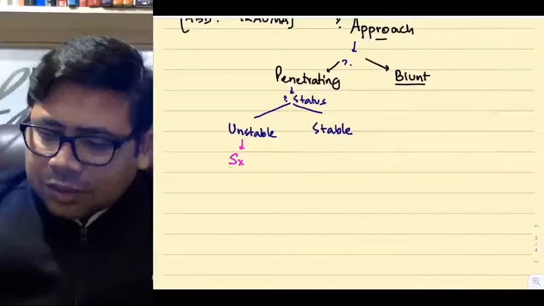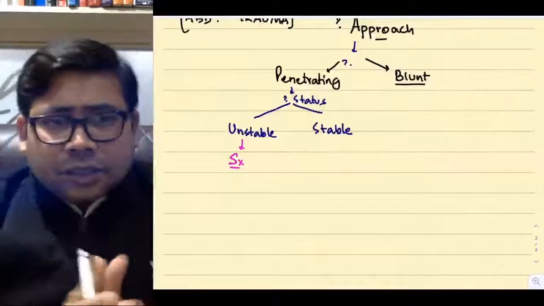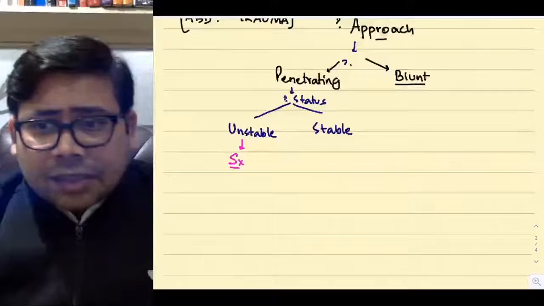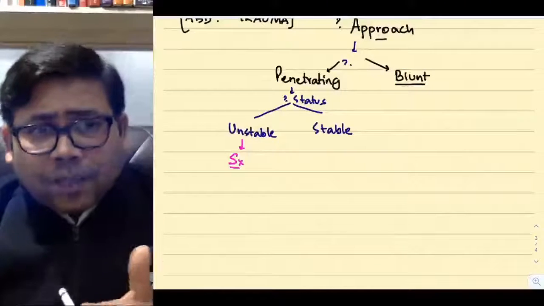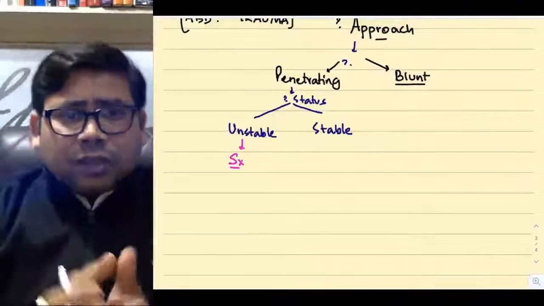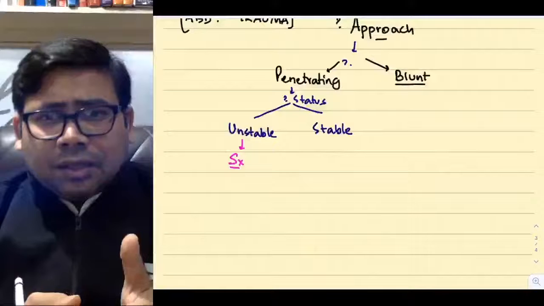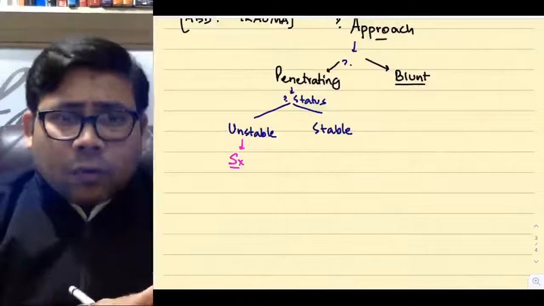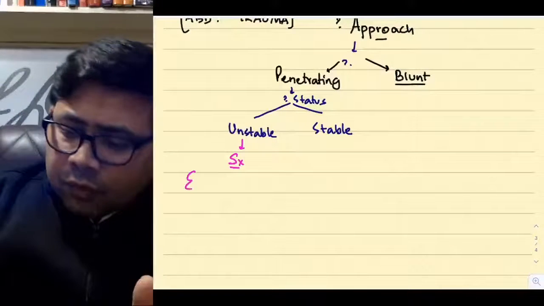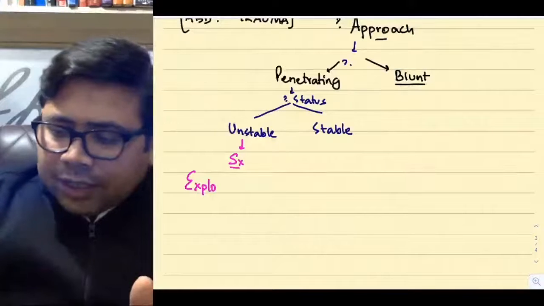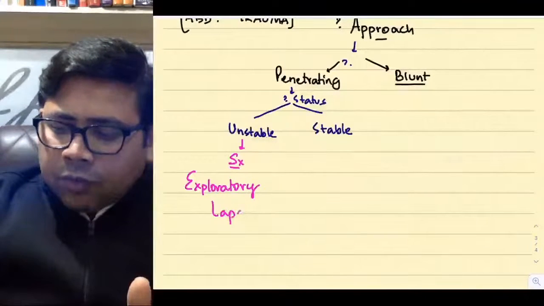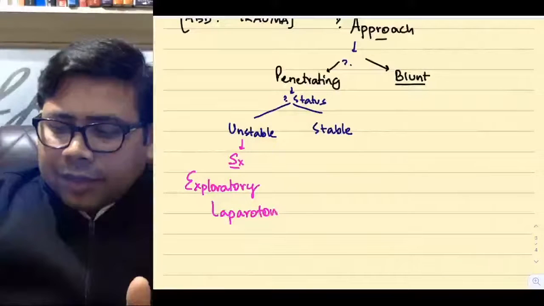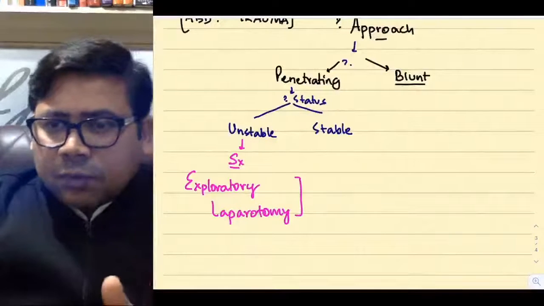Now tell me, what surgery are you going to do? You're going to explore the abdomen because you don't know what you're going to find. You're going to open the abdomen. Opening something is known as stomy. For the abdomen, the Latin word is laparo. So you are going to do an exploratory laparotomy. Is that clear to everyone?